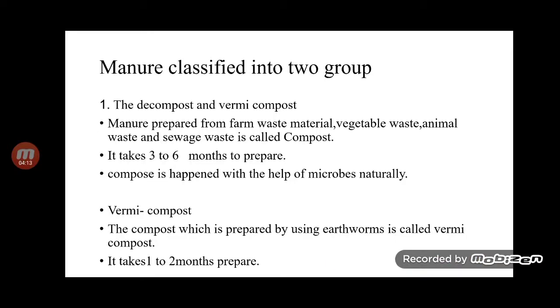Manure is classified into two groups: compost and vermicompost, and green manure. Compost and vermicompost are prepared from waste material, vegetable waste, animal waste, and sewage waste, which is called compost. It takes 3 to 6 months to prepare, and it is helped along by microbes naturally. Vermicompost is compost prepared with the help of earthworms, and it takes 1 to 2 months for preparation.